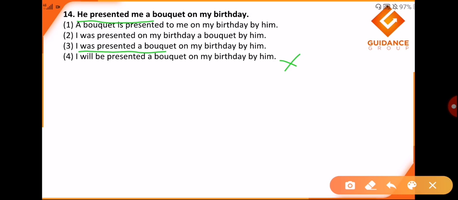I will be equal changes the tenses. Bouquet is presented to me. Okay, wrong, because the sentence is in past tense. Okay, so the fight is going to be between the second or third option.